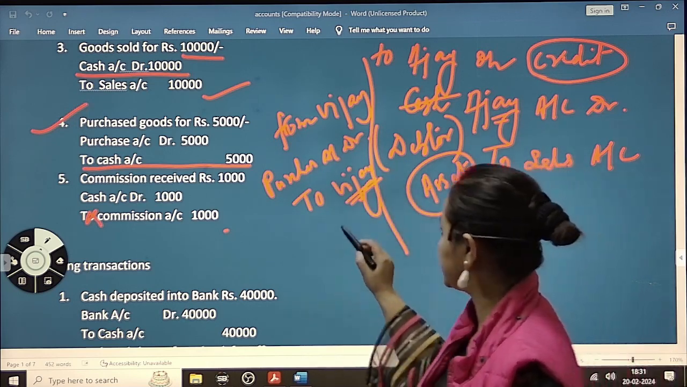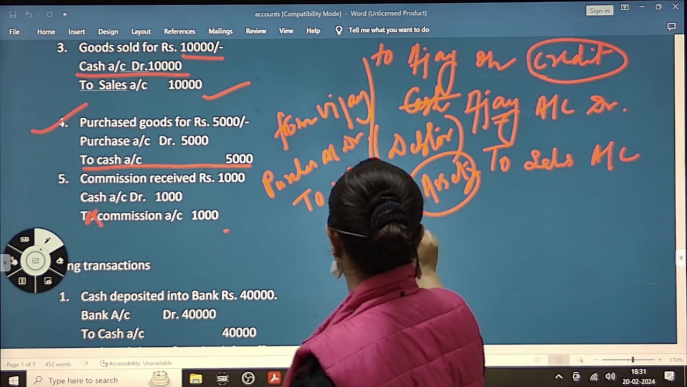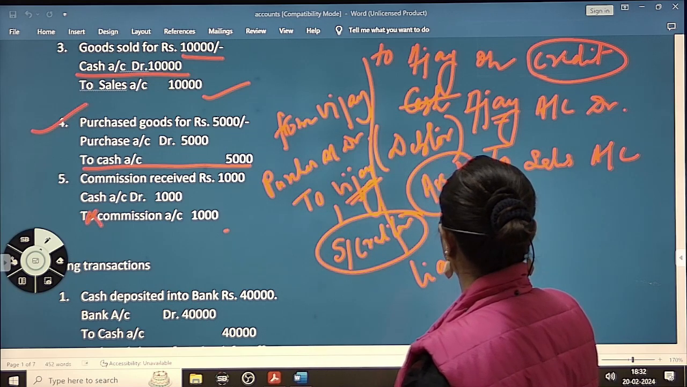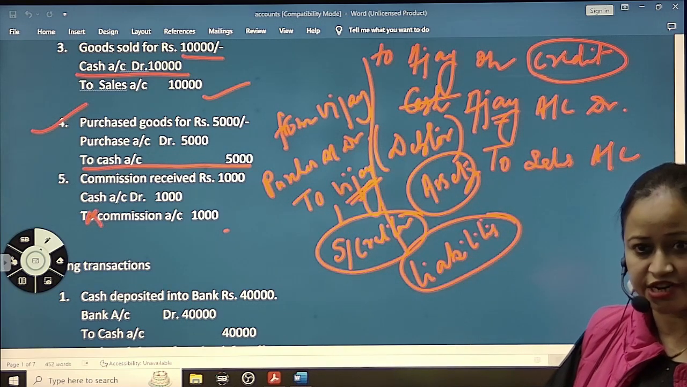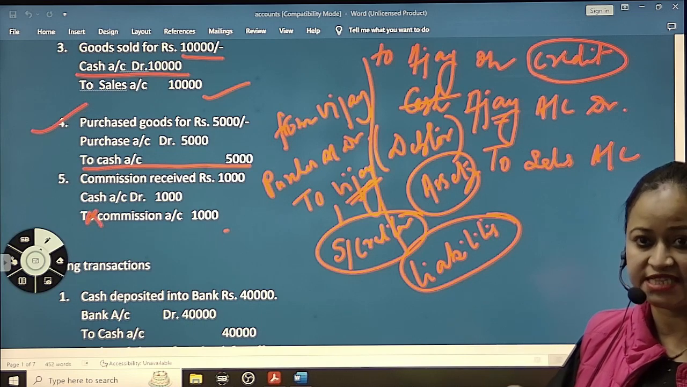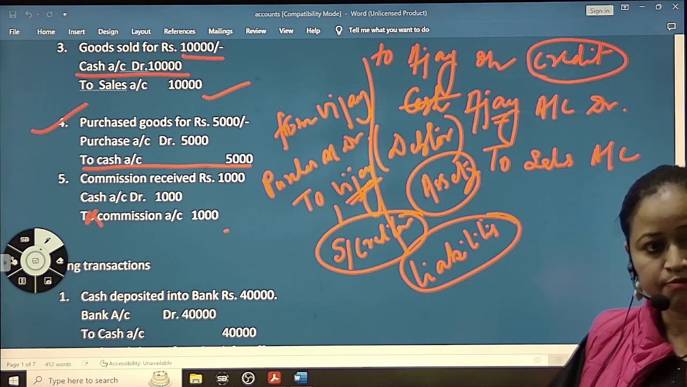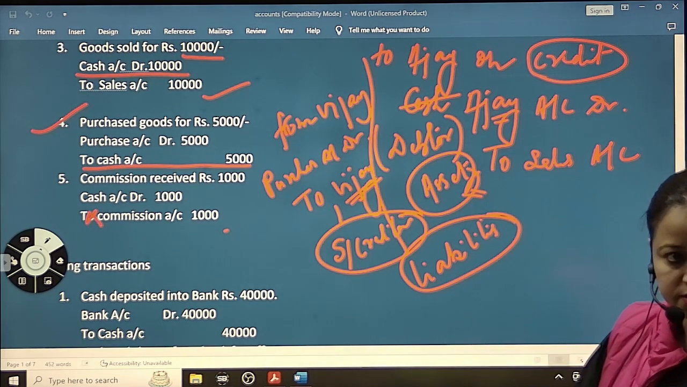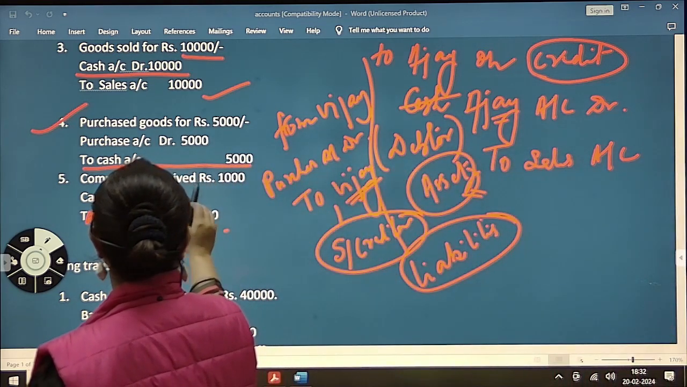In this case, Vijay is our creditor, sundry creditor. Creditors we show on the liability side, because creditors are our liability. Whenever you get an item in the trial balance as sundry creditor, we directly write it on the liability side of the balance sheet, and sundry debtor on the asset side of the balance sheet. Clear?